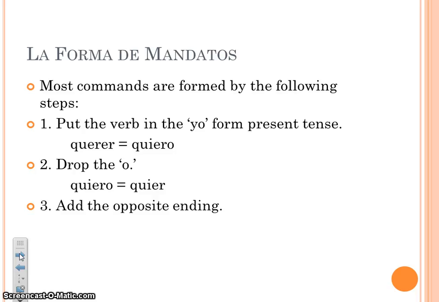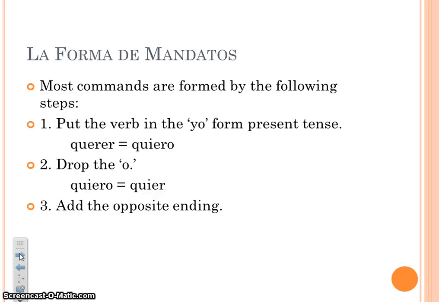Okay, most commands are formed by the following steps. So first of all, you're going to put the verb in its yo form present tense. I've used an irregular verb for you here so you can see why it matters what form we're in to start with. So the verb querer means to want. So quiero is our yo form. Let's get rid of the o off of the yo form. And so we're left with its stem quier.